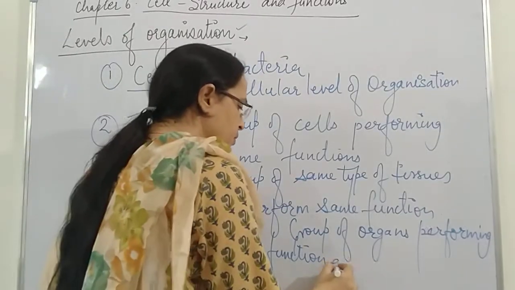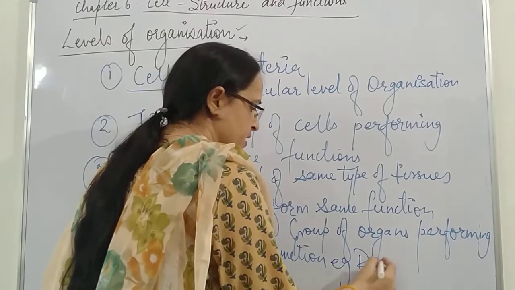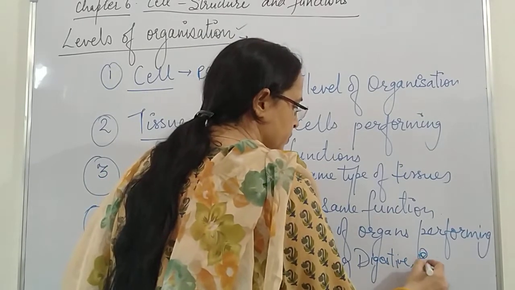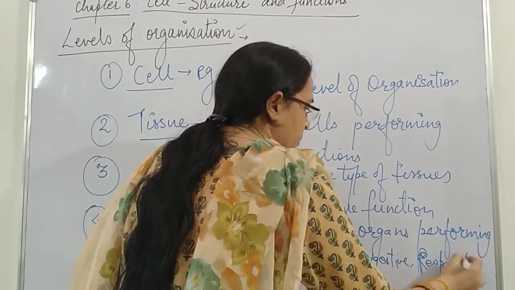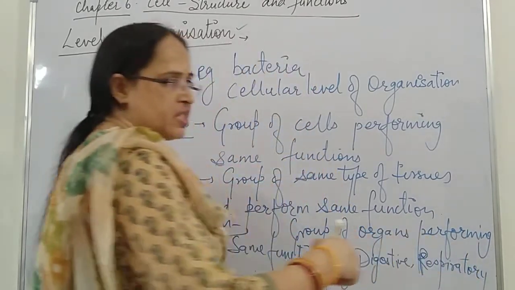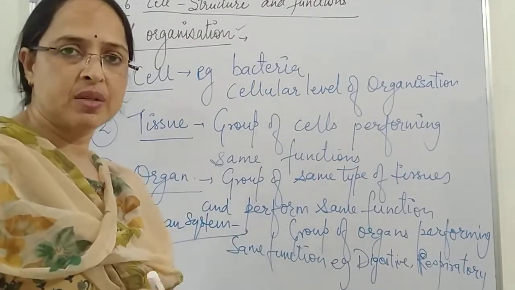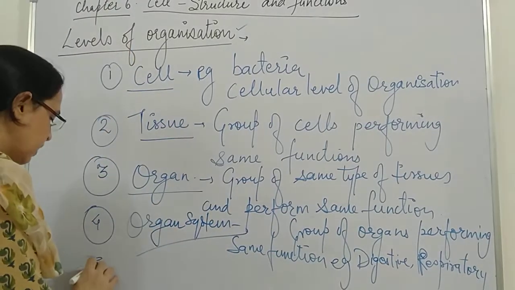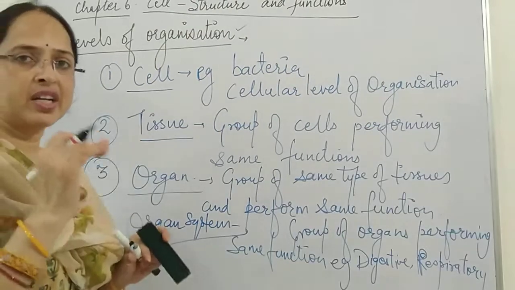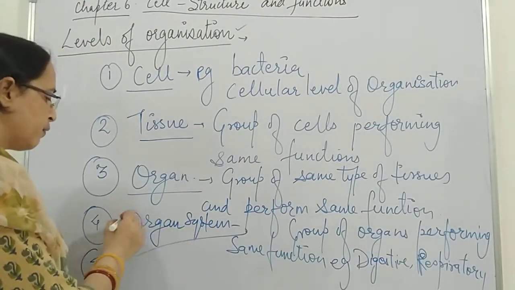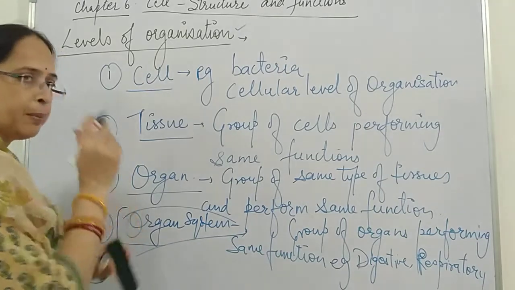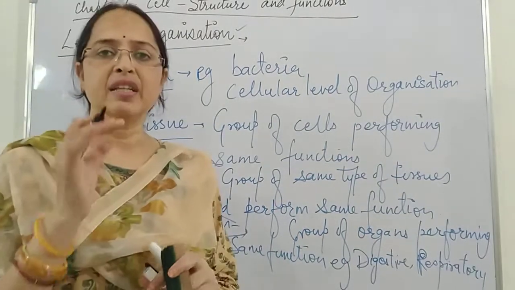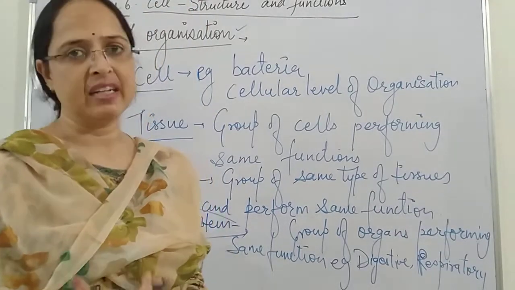We have, for example, the digestive system, the respiratory system, and others like the circulatory system, excretory system, and reproductive system. There are different systems present in the organism body. Now the highest level of organization is that different organ systems combine, arrange and organize together and form the body of the organism.